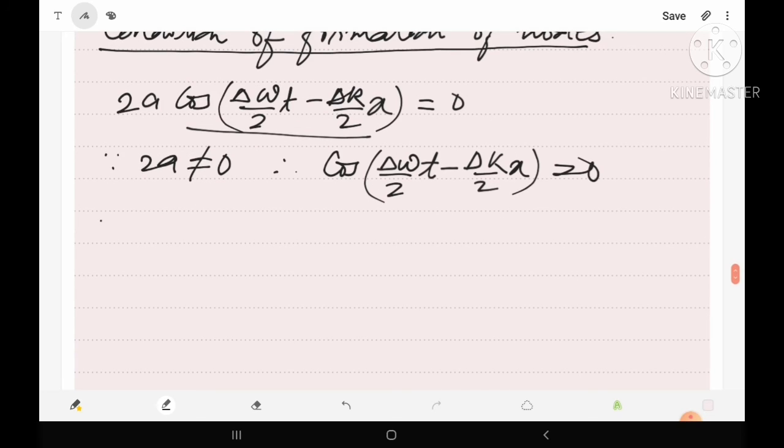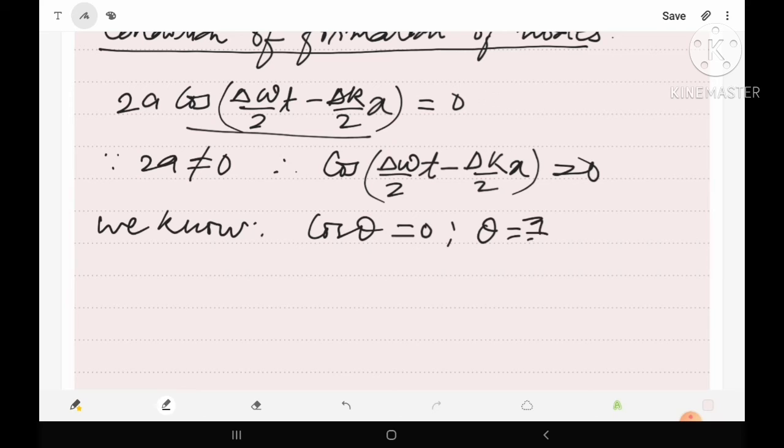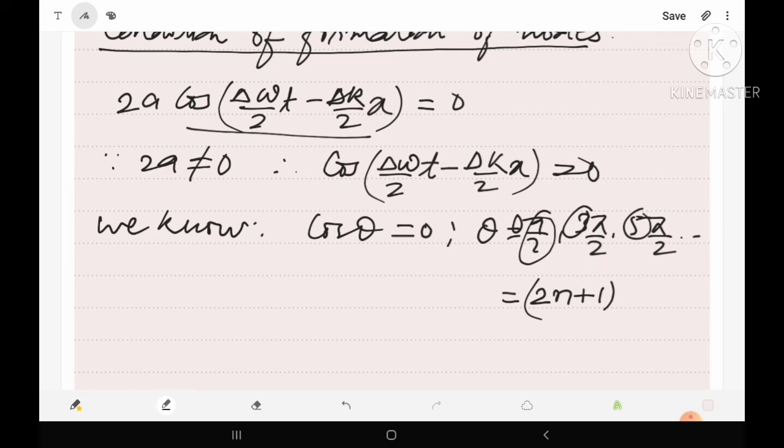And we know cos theta will be equal to 0 when theta is equal to either pi by 2, or 3 pi by 2, or 5 pi by 2, etc. Here theta is 1, 3, 5, an odd number, so we can write odd number as 2n plus 1, times pi by 2.